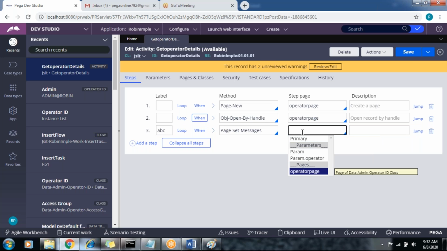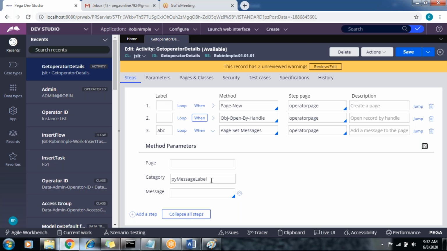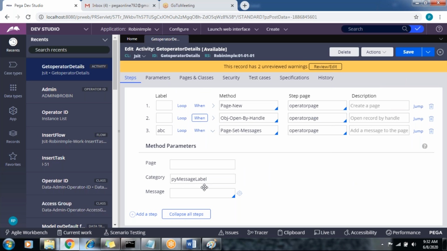So you can just give the page and pass it through a property. If your message label is a property and you want to set the error message to this property, you can set the system defined error messages. Otherwise, if you want to pass your own error message, I already mentioned the page here, I just pass the error message here.